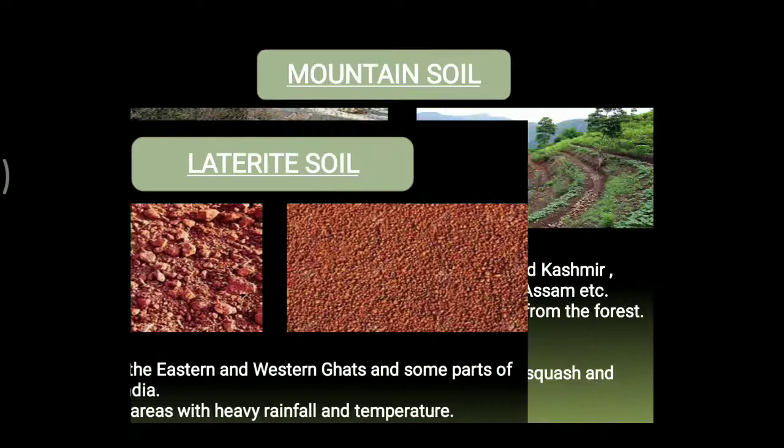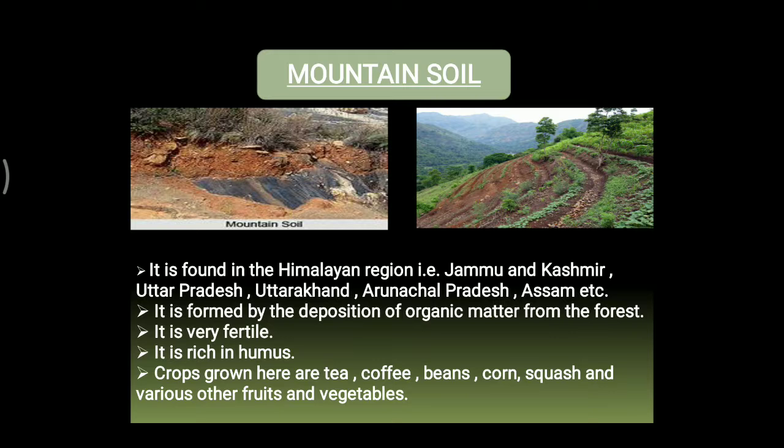Next we have the mountain soil. This mountain soil is found in the Himalayan region, that is Jammu and Kashmir, and in parts of Uttar Pradesh, Uttarakhand, Arunachal Pradesh, Assam, etc. This mountain soil is formed by the deposition of organic matter from the forest. And because of this, it is very fertile. This mountain soil is rich in humus. And the crops grown here are tea, coffee, beans, corn, squash, and various other fruits and vegetables.